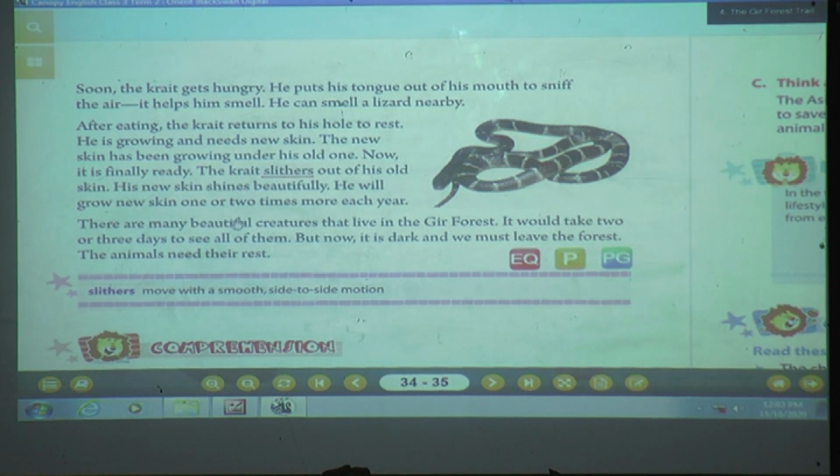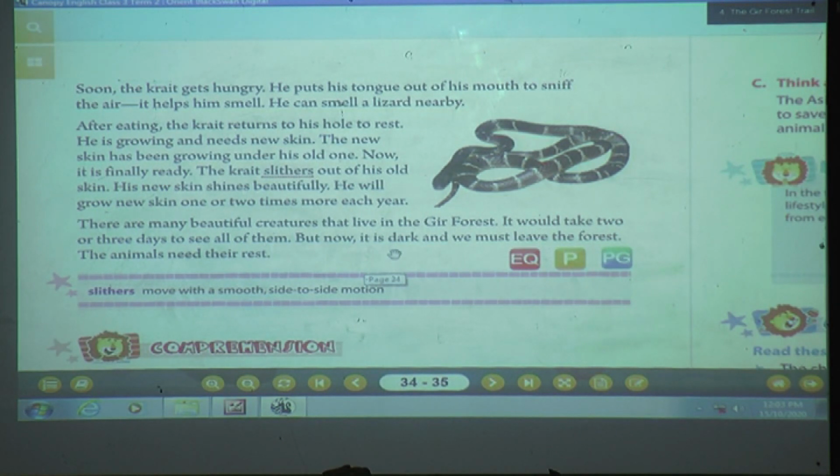There are many beautiful creatures that live in the Gir forest. Here the author is telling us we have learned about only three types of animals, but we can see so many different types. About 2,500 different kinds of animals can be seen in the forest. We have only seen 3 here. It could take 2 or 3 days to see all of them.